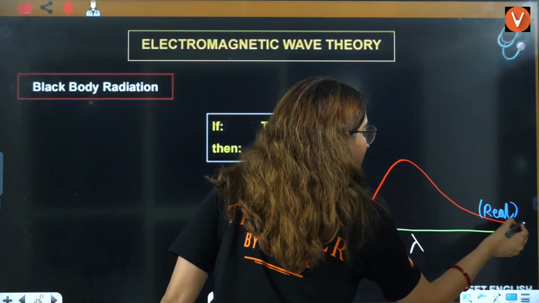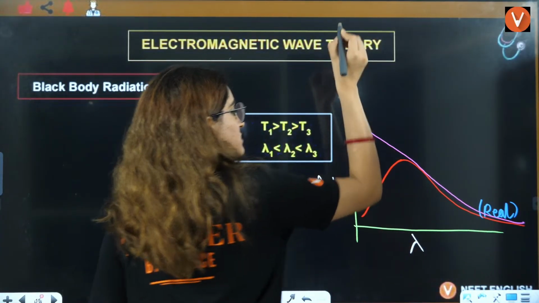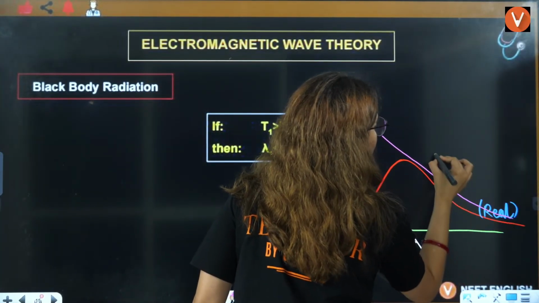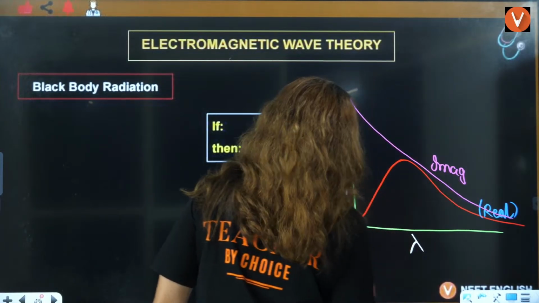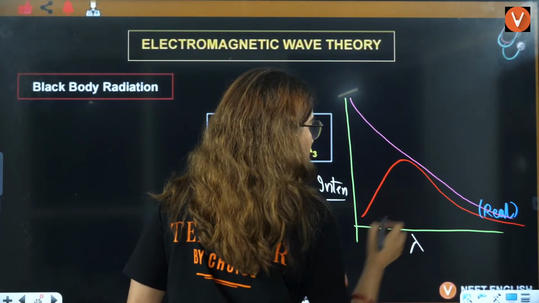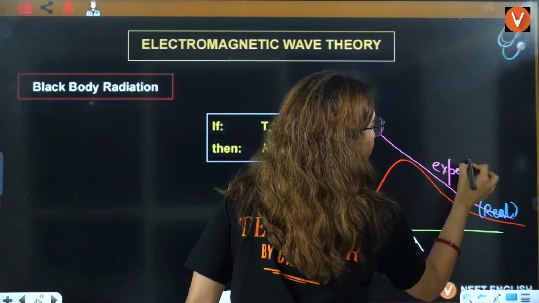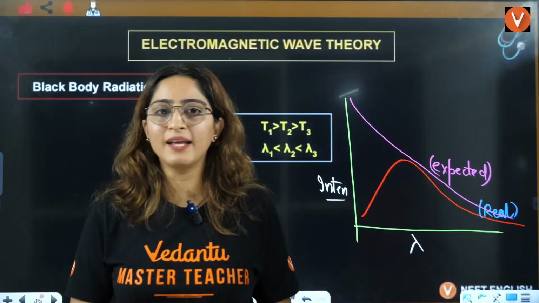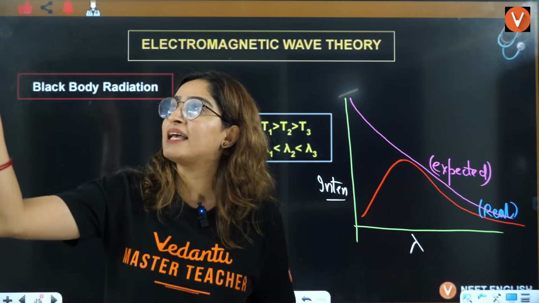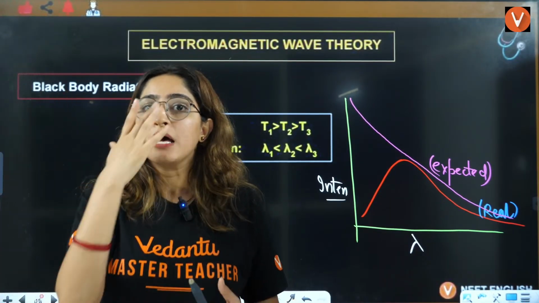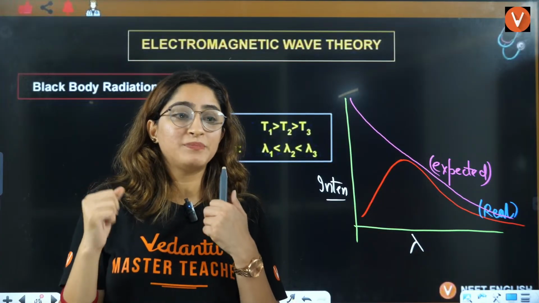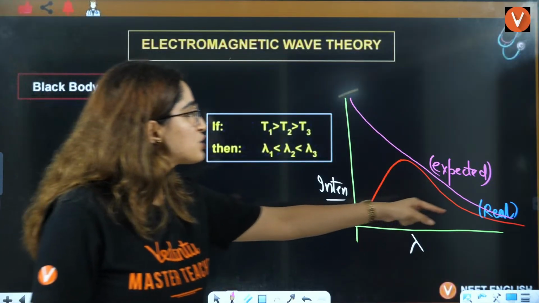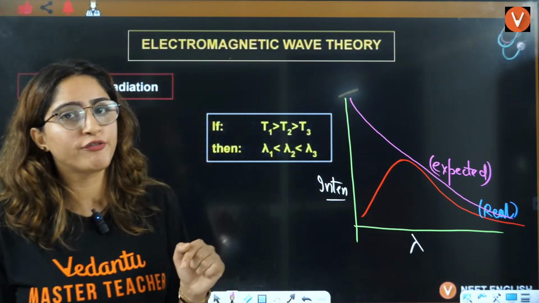Because the imaginary graph should be like this. This is the imaginary, or you can say not even imaginary, you should say expected graph. So, scientists were saying that if you are assuming that these electromagnetic radiations, these particles, are waves, then they should have this particular kind of graph, right?